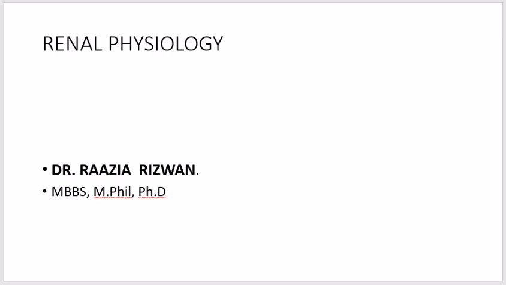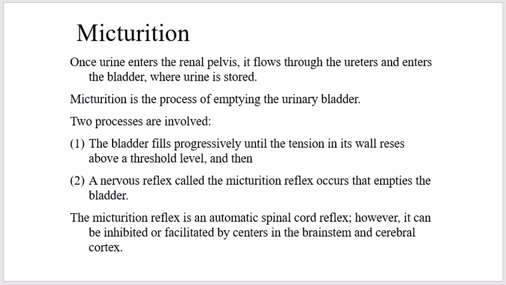Today we will discuss a very important topic of renal physiology, which is micturition. Micturition is a process by which the urinary bladder empties when it becomes filled. This process involves two main steps.